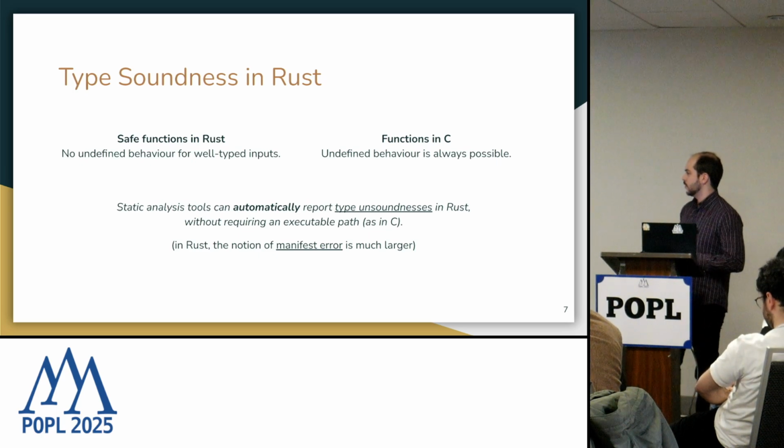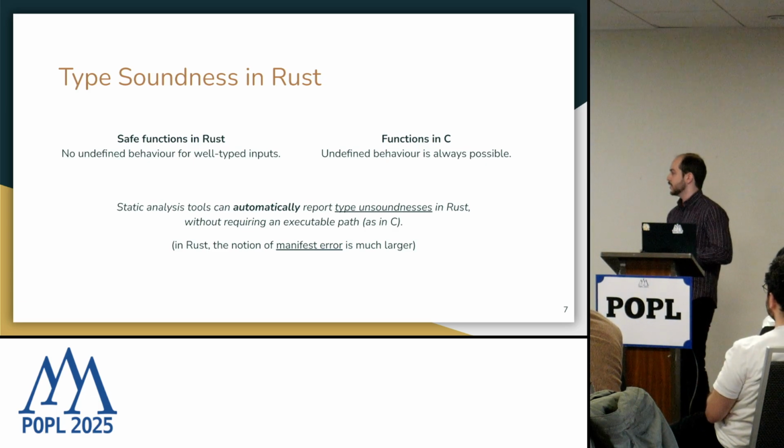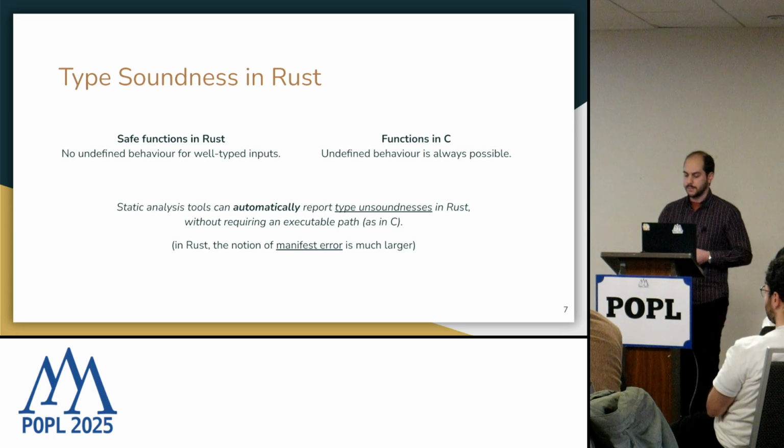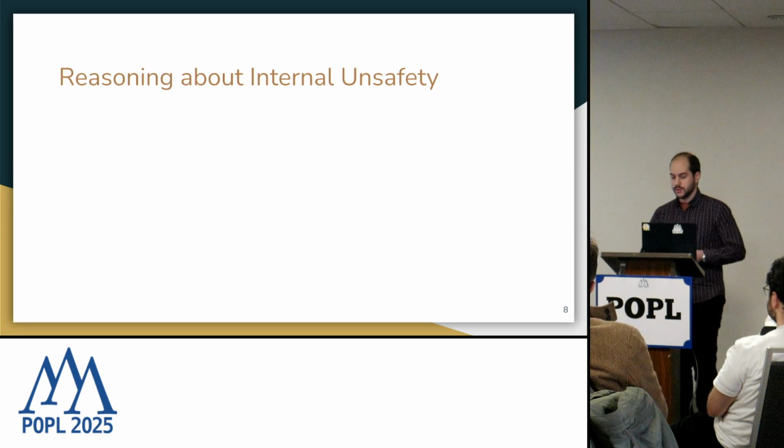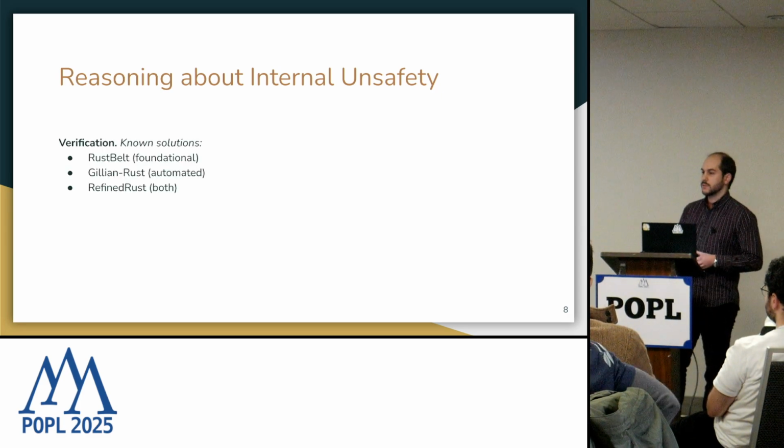And for those who are familiar with the term, this basically means that the notion of manifest error is much larger in Rust than it is in C. And so, in terms of reasoning about these allegedly safe libraries that rely on internal use of unsafe code, there is known work in terms of verification.